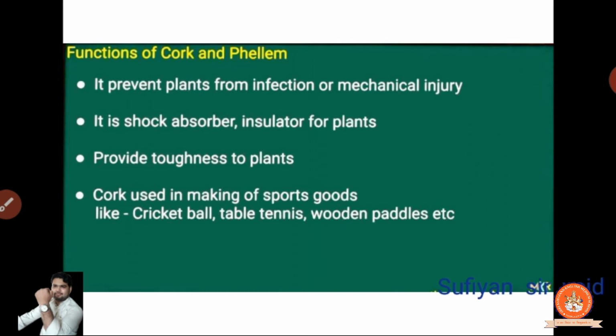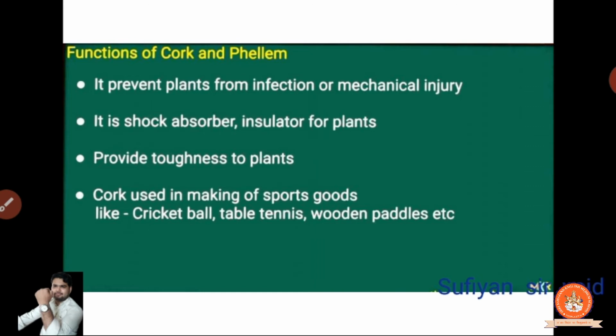Now what is the function of that cork? So it prevents the plant from infections and mechanical injuries. If someone causes mechanical injuries to the plant, it is going to be a support to protect the plant. It is a shock absorber, an insulator of water. Clear? When you suddenly kick the plant or any shock comes, it absorbs all of it. So it's a shock absorber. It will not let the shock reach the cells inside. It's an insulator of the plant, the insulating part of the plant. Clear? Provides toughness to the plant.